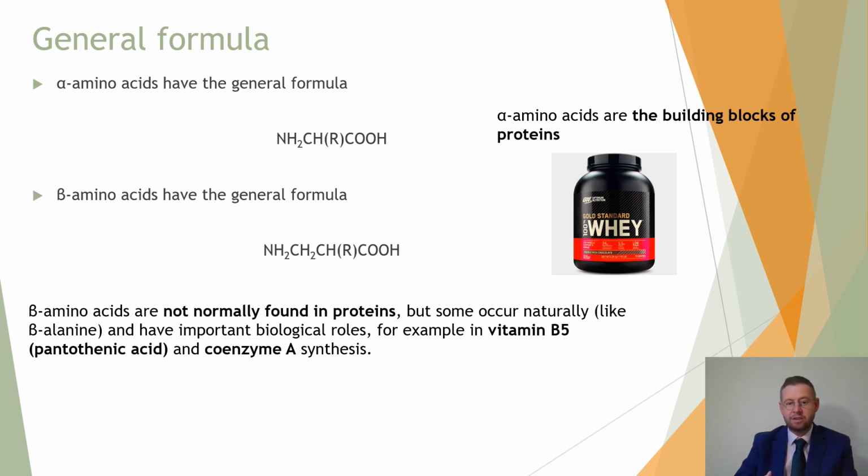Beta amino acids are not normally found in proteins, but some are important to life. They have important biological roles. Beta-alanine, for example, is in vitamin B5, which is pantothenic acid. It is an important amino acid for keeping us healthy and well.